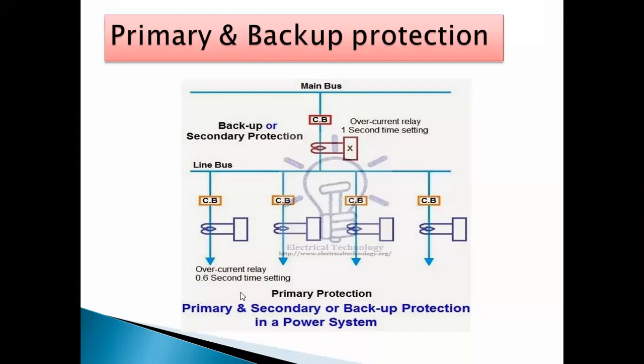So if any fault occurs in the protective device only, then what to do? When any fault occurs in the line, in that circuit, or in that equipment, the relay is protecting that equipment or that line. But what happens if the fault occurs in the protective device only? At that time we have to provide the backup protection. So again, this relay is provided here.